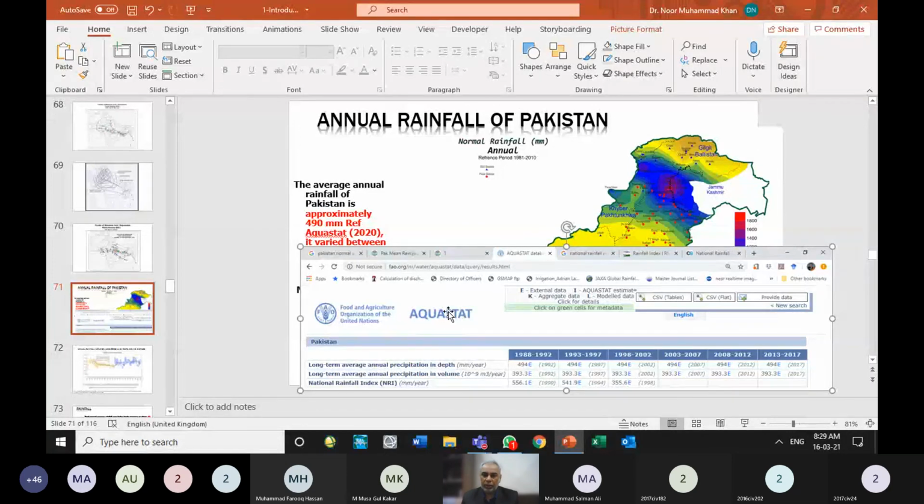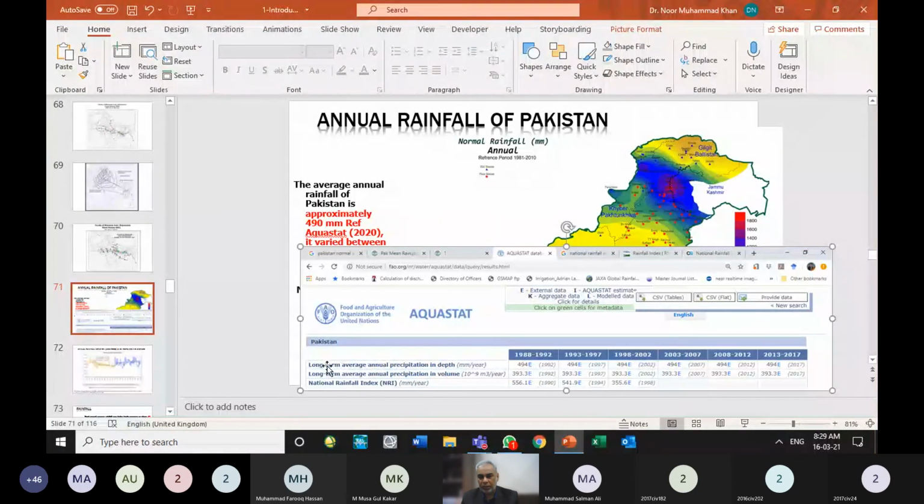They have a software or database they call Aquastat, which gives us the statistics of water. Aqua is another name for water. They give us the statistics of water around the globe and also for different countries.